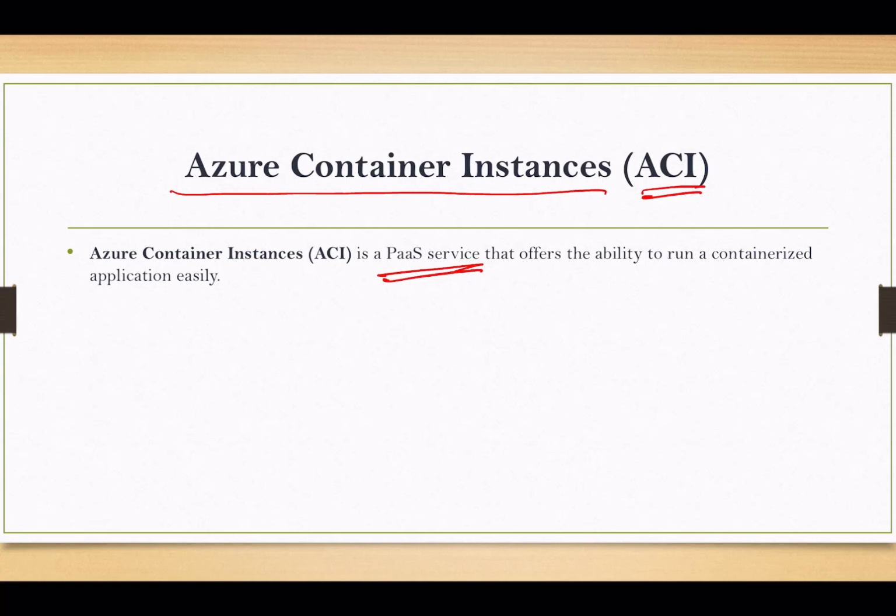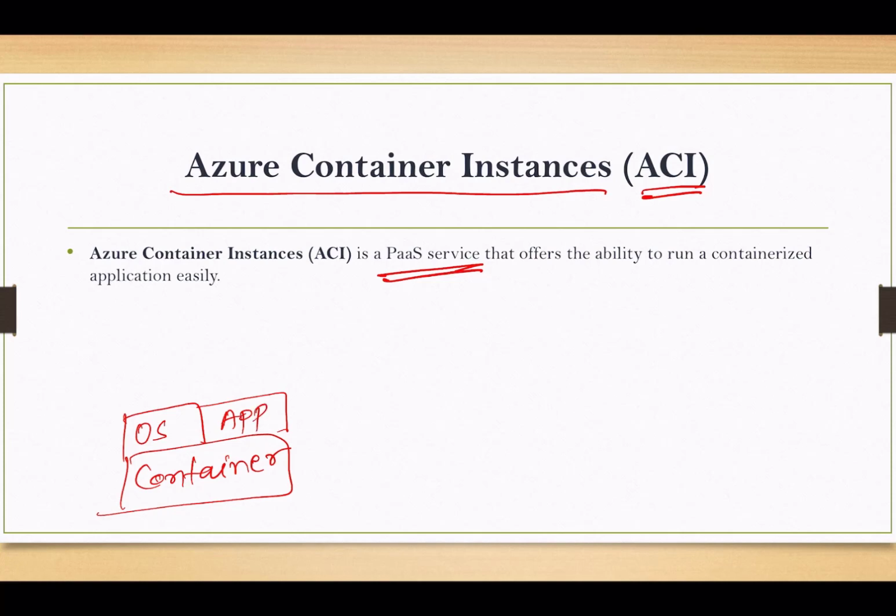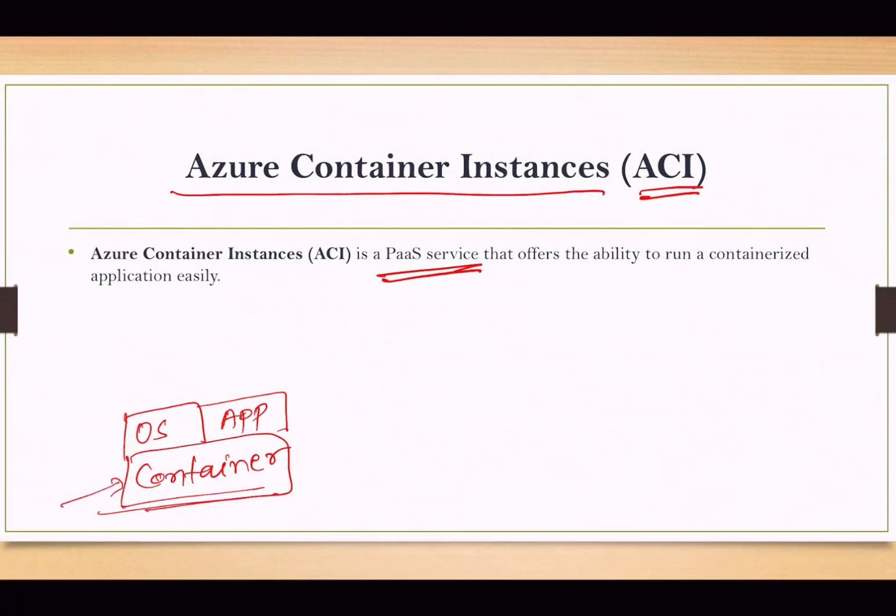So what is a container? A container has the required operating system files and the libraries for your application. Whenever we initiate this container, your application will run independently. So how is this container run in a normal environment?